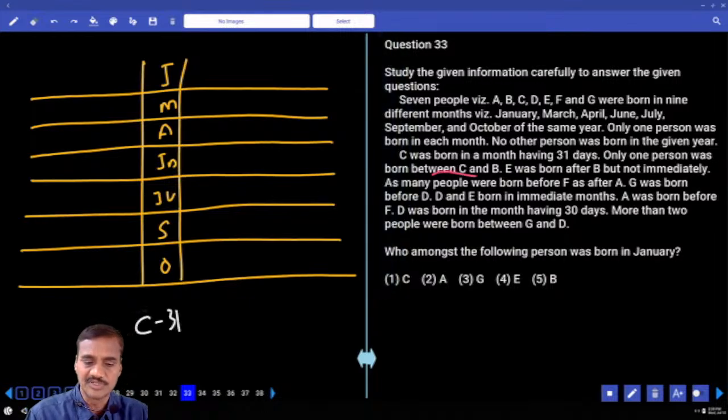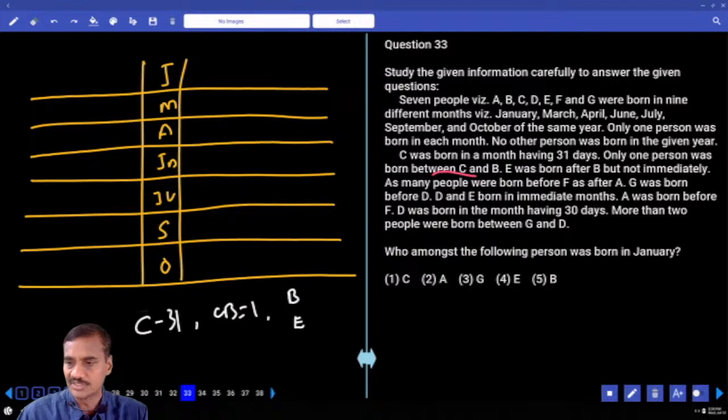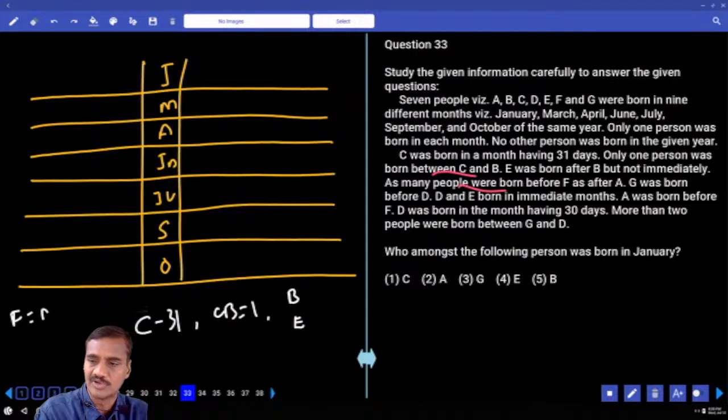Then only one person between C and B. C and B, how many? 1 person. And he was born after B, but not immediate. Then A is between F after A. F and A have an equal number of persons.